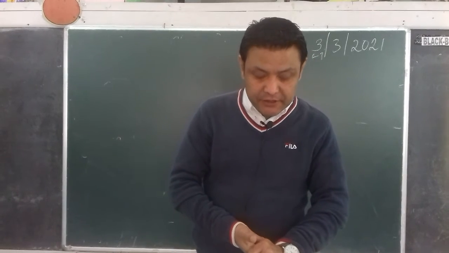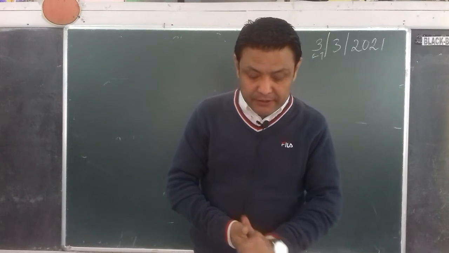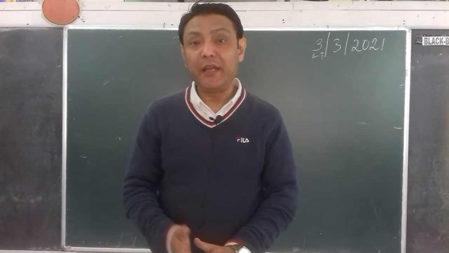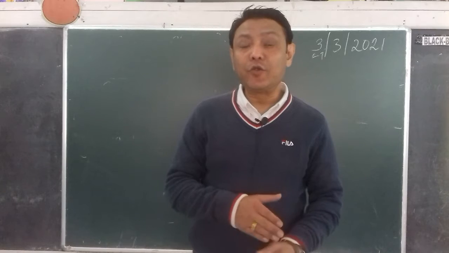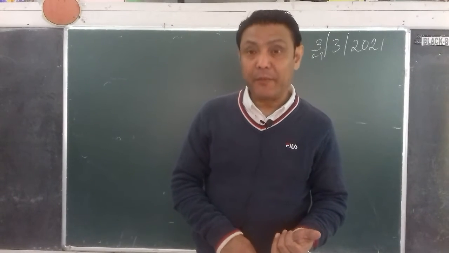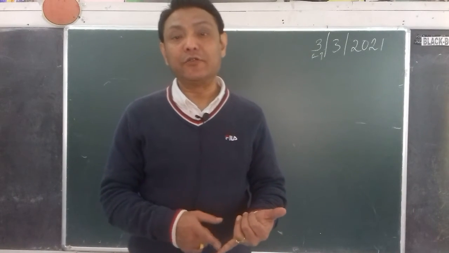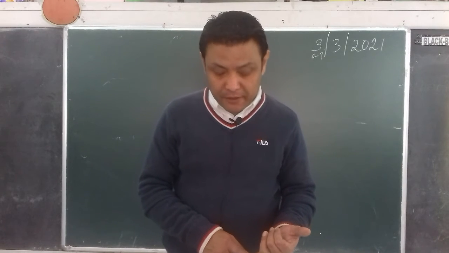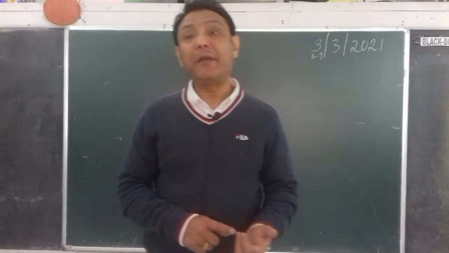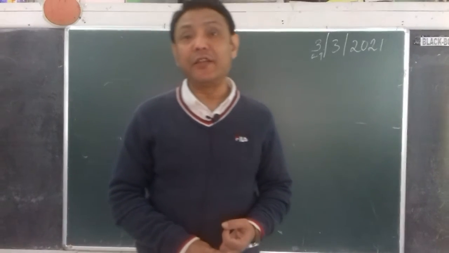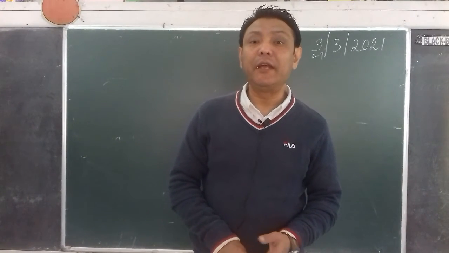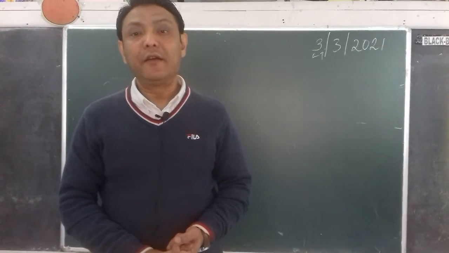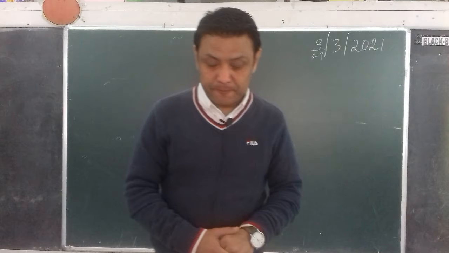In a physical change, certain physical properties such as state, color and shape may change, but chemically it will remain the same. There is a change in the physical state, solid into liquid, liquid into gas. There is an interchange of states of matter. In a physical change, there might be a change in the color, there might be a change in the shape, but chemically it will remain the same. So these types of changes are called physical change.